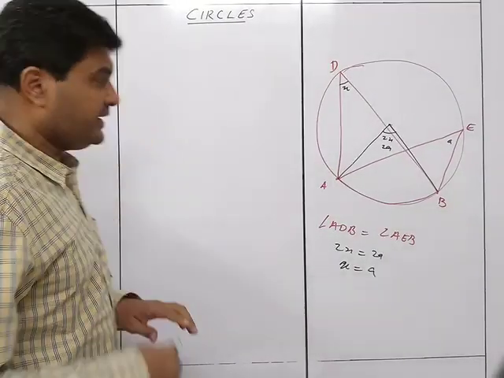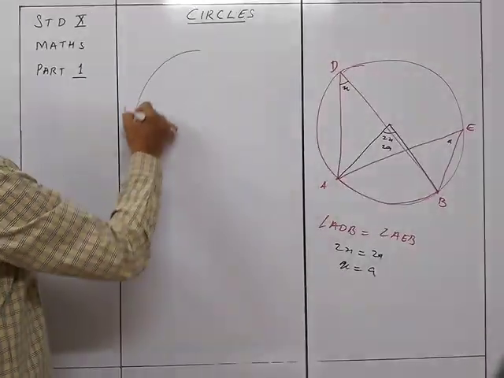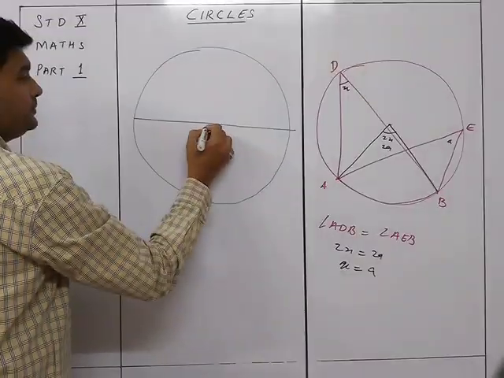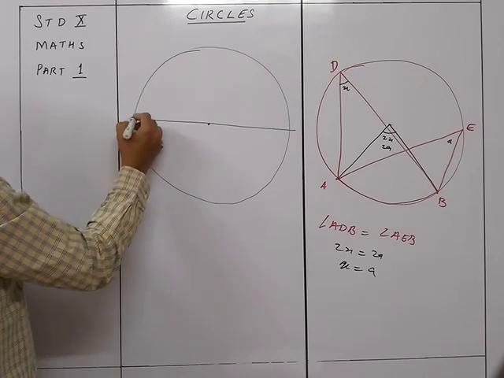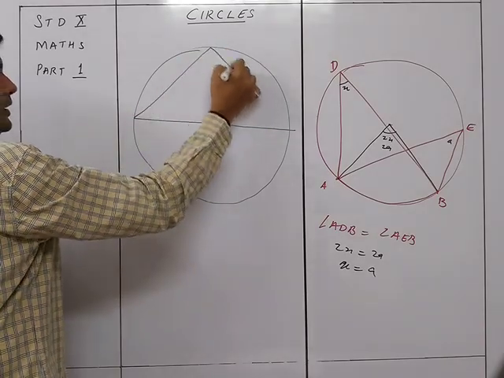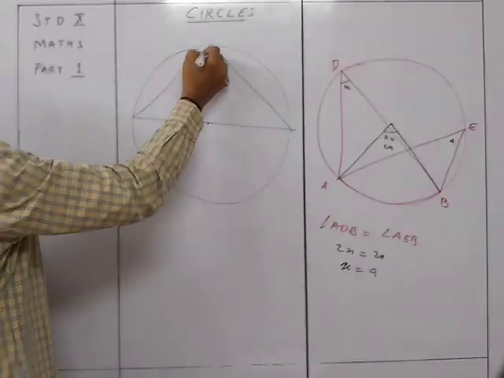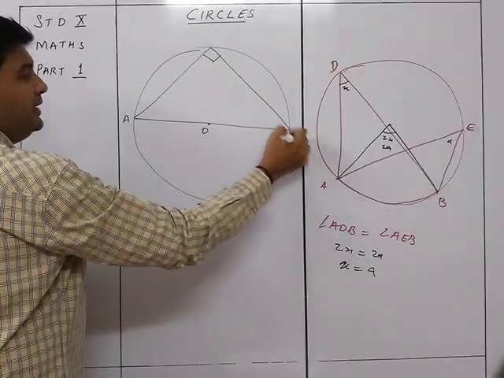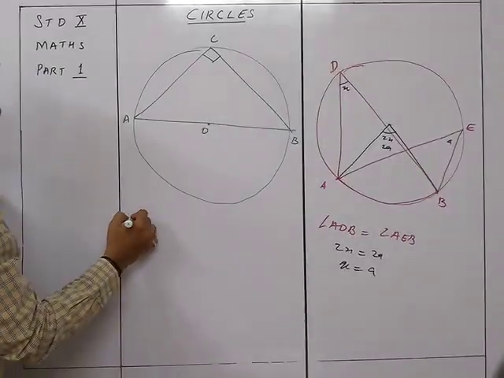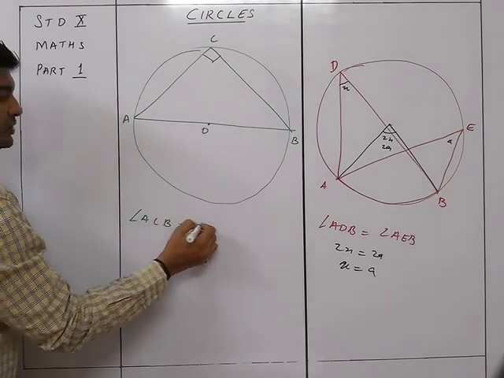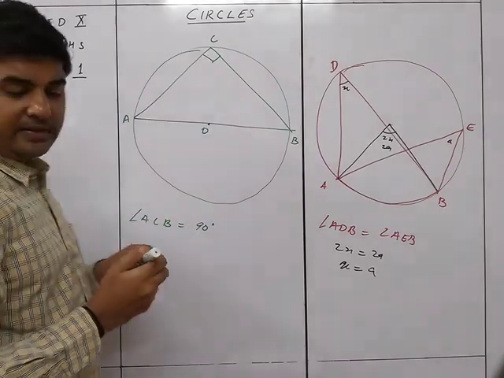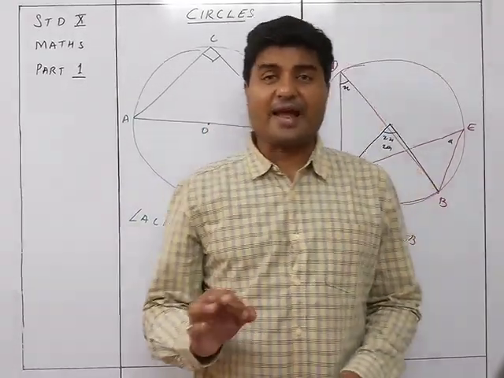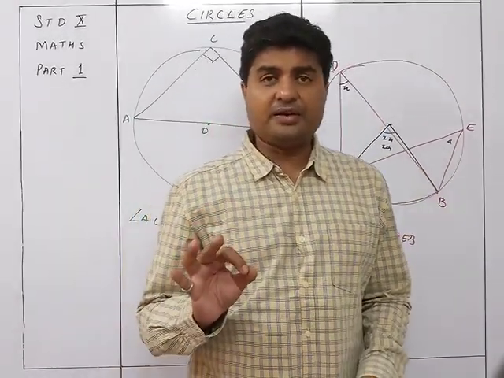If I have a circle and this is the diameter, then the angle formed over here will always be 90 degrees. So this is A, O, B and C. It will always be that angle ACB is equal to 90 degrees. This is the theorem that the angle in a semicircle is a right angle.